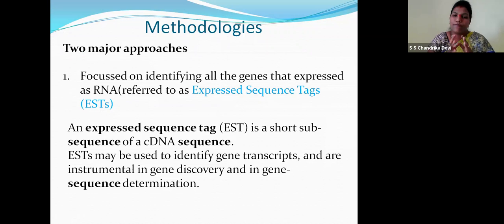So the first major approach was to identify the genes that are expressed as RNA. Expressed sequence tags. An expressed sequence tag is a very short cDNA sequence, children. It is randomly selected. So ESTs may be used to identify gene transcripts and are instrumental in gene discovery and in gene sequence determination.